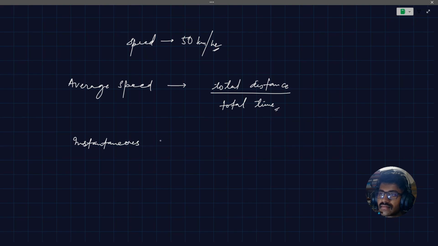Instantaneous speed is basically the type of speed that you see on your speedometer. The speedometer will tell you the instantaneous speed: how fast the vehicle is going at this current moment. For finding the instantaneous speed, you'll have to use the graph, or if you have a position versus time relation, you can differentiate it with respect to time, and that will give you the instantaneous speed at any given time. So average speed is total distance over total time.